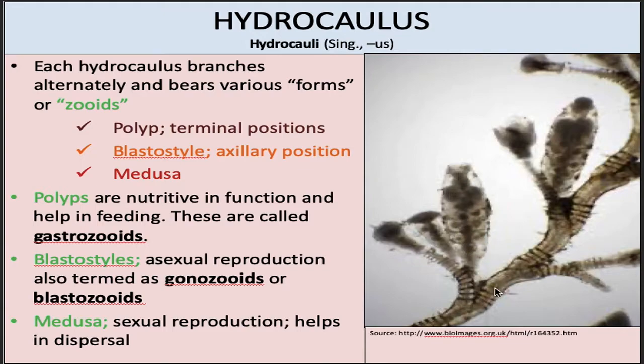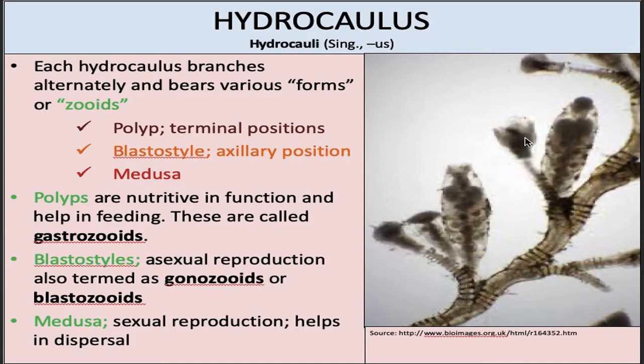Axillary position is the position where the polyp branches off from the hydrocaulus. These are axils. Blastostyles are present at axillary positions, and medusae develop inside these blastostyles. As we can see, round structures inside these club shaped blastostyles.